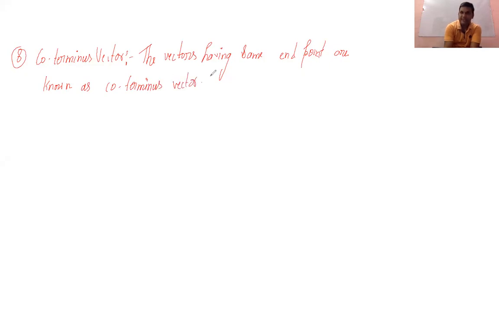So sometimes it is asked. So let me first make clear what a coterminous vector is. If this is the A vector and this is your B vector and this is your C vector, you can see these three vectors, A vector, B vector and C vector, have the same endpoint.